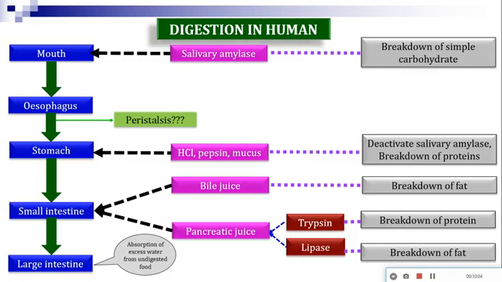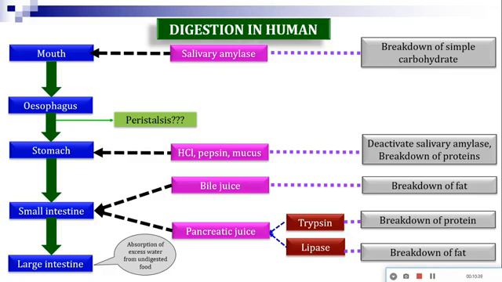This hydrochloric acid is not directly involved in the process of digestion, but indirectly it helps by deactivating the saliva or salivary amylase, because until and unless the saliva is removed from the food particle, the other enzymes cannot react on the food. So the salivary amylase has to be removed, and that work is done by HCl.